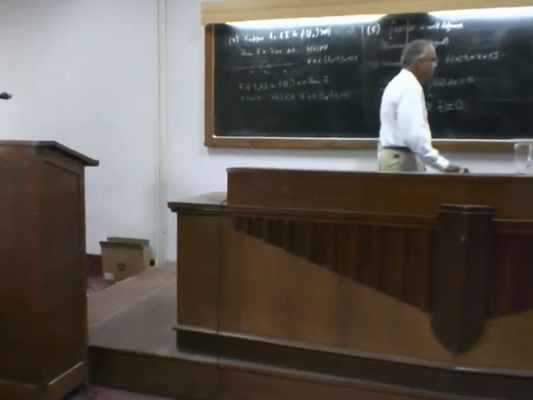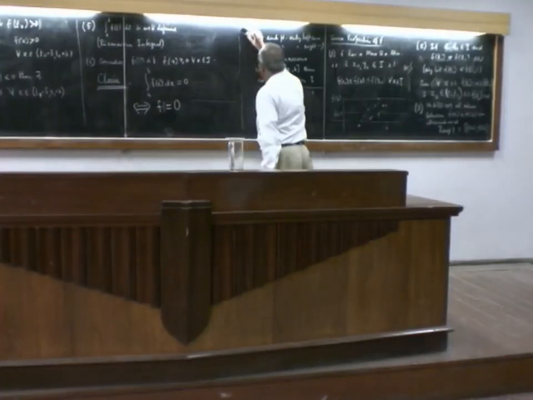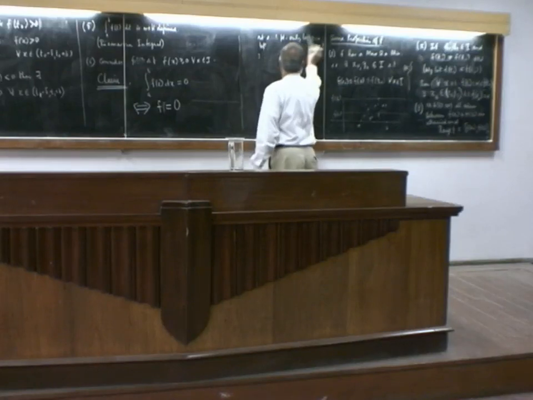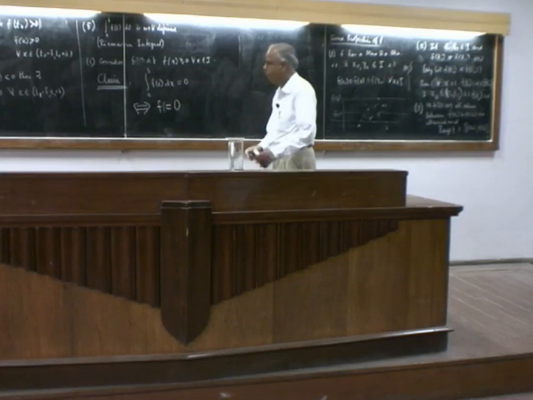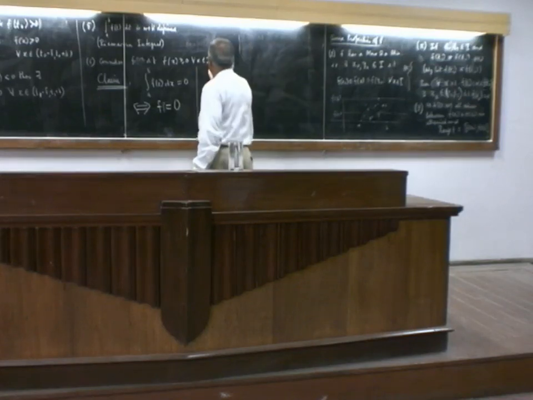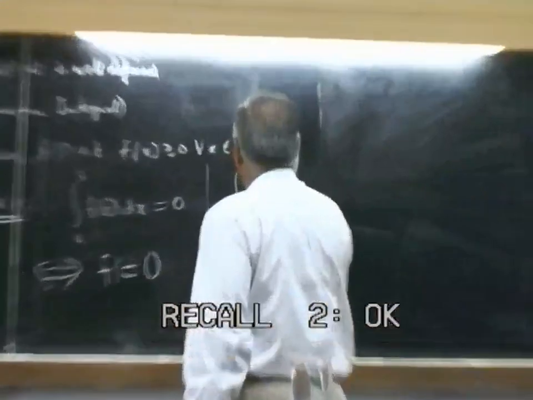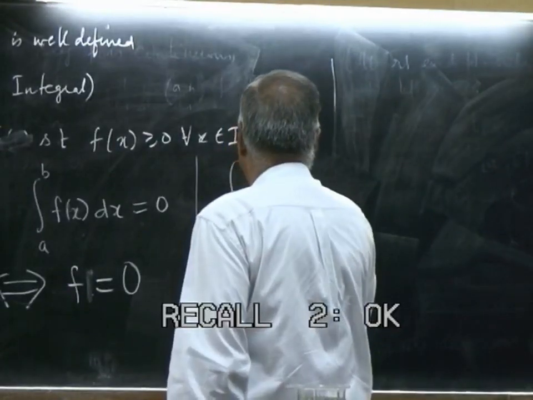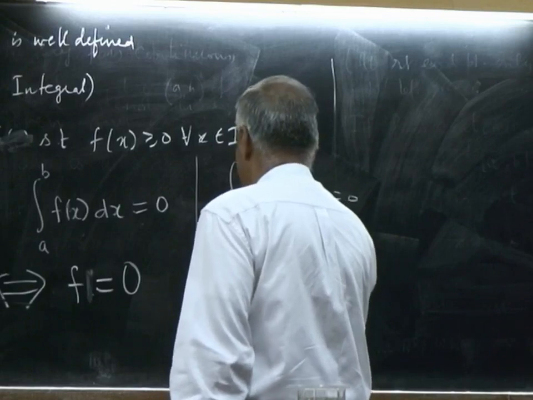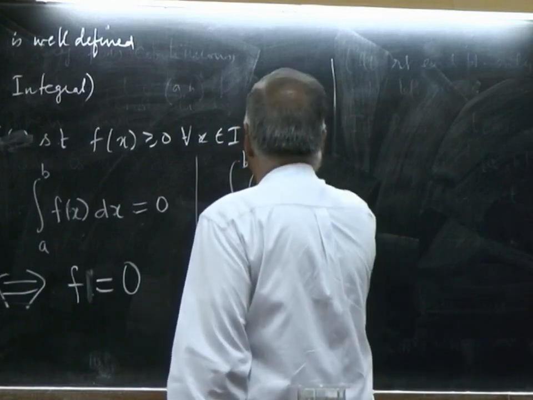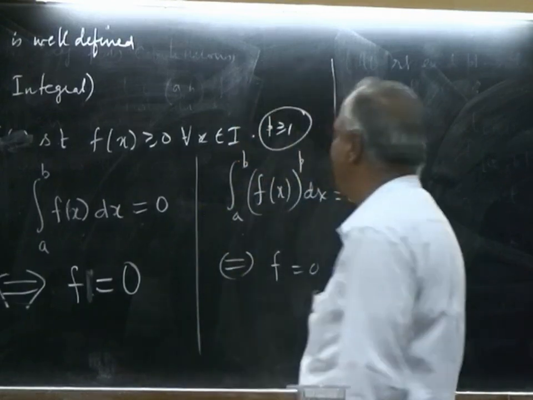So, in particular, can I say this? We are interested only in p greater than or equal to 1.